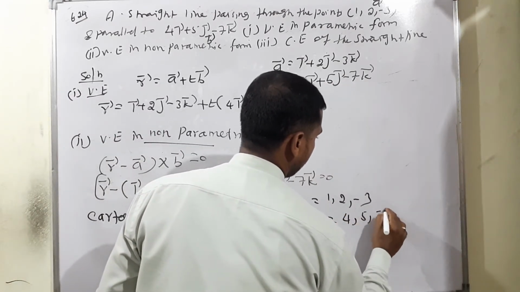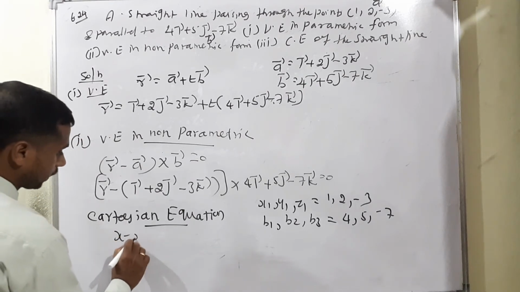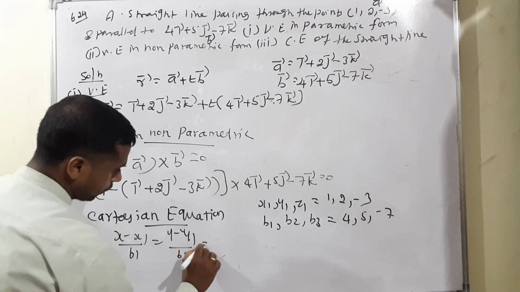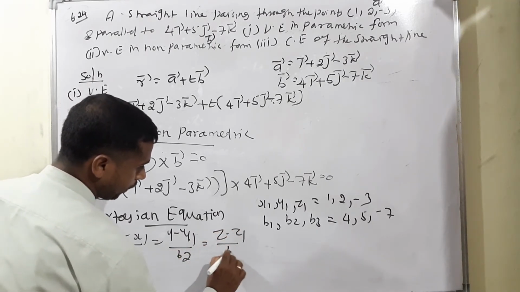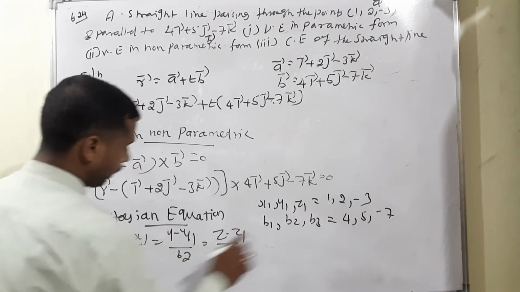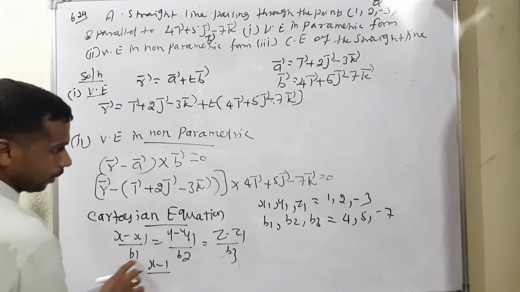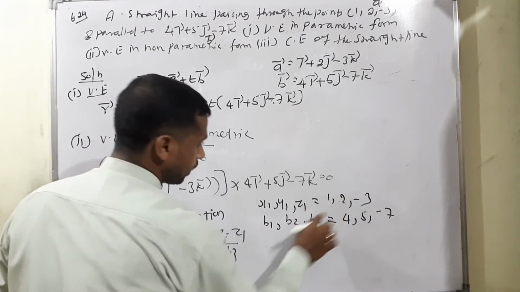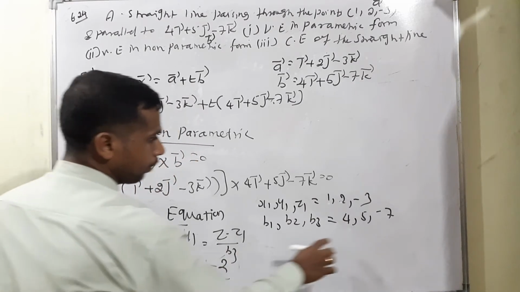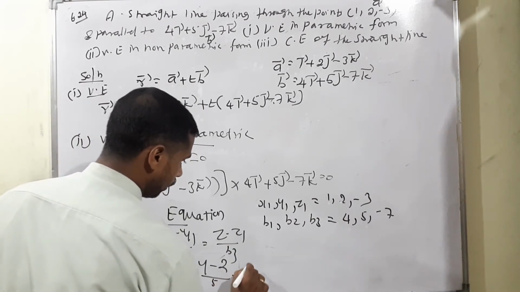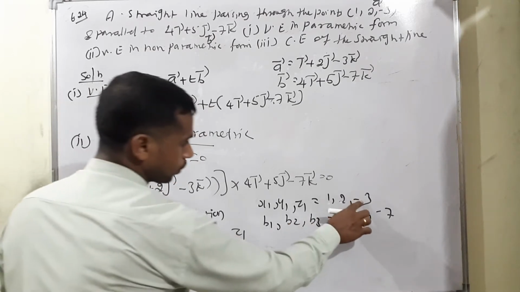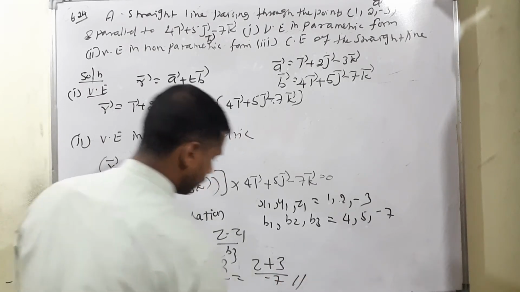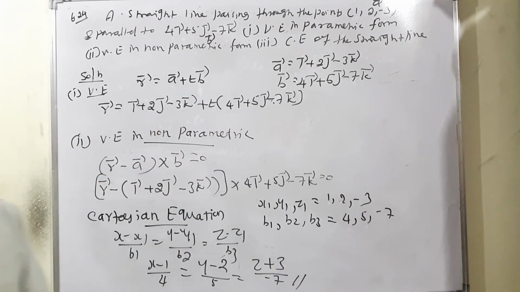The formula is (x minus x1) by b1 is equal to (y minus y1) by b2 is equal to (z minus z1) by b3. Now x1 is 1, therefore (x minus 1) divided by b1, which is 4. Then (y minus 2) divided by b2, which is 5, is equal to, then (z plus 3), since it is already minus, divided by b3, which is minus 7. This is the answer, the Cartesian equation. Okay, I hope you understand.